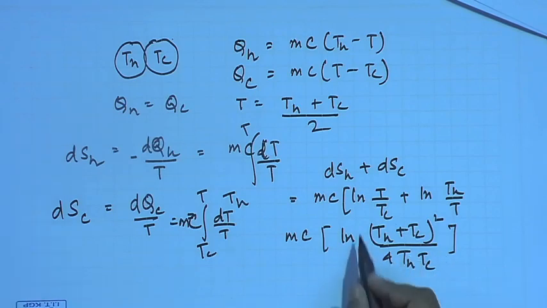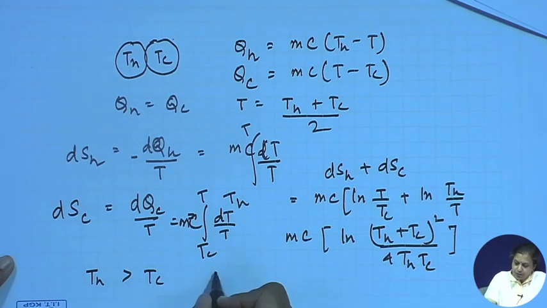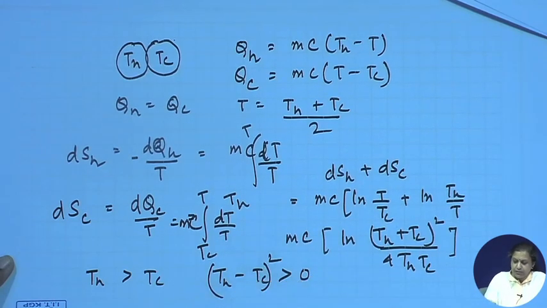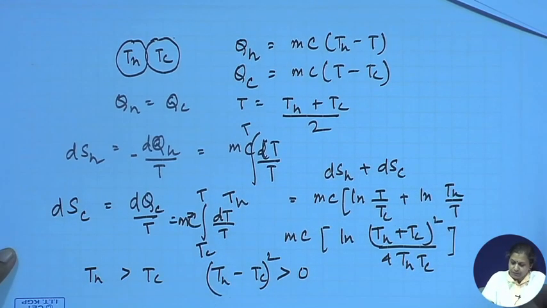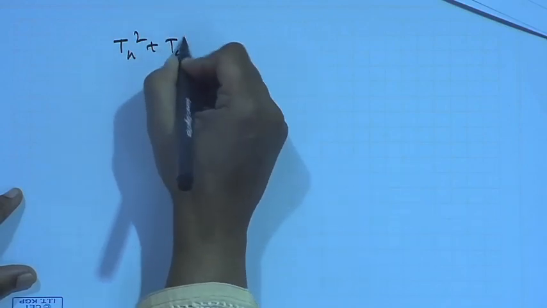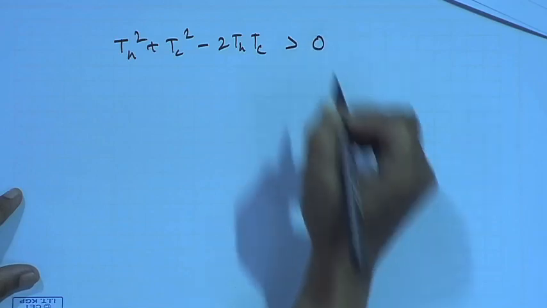Now, let us see the sign of this. How can we see it? We know TH is greater than TC. Therefore, TH minus TC has to be greater than 0. So, (TH minus TC) whole square has to be greater than 0, or in other words, TH square plus TC square minus 2 TH TC has to be greater than 0.